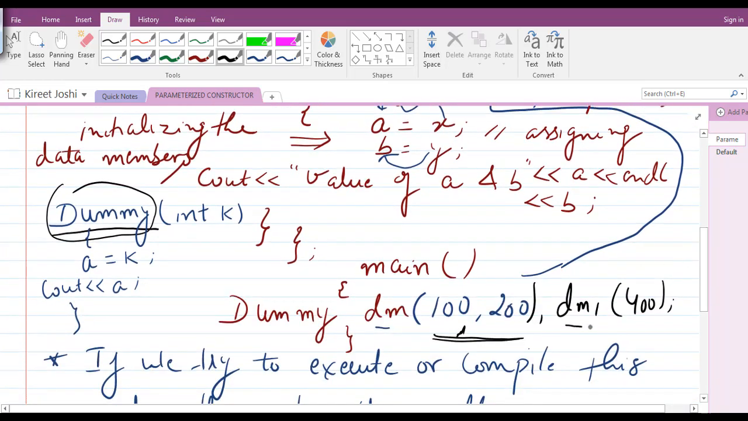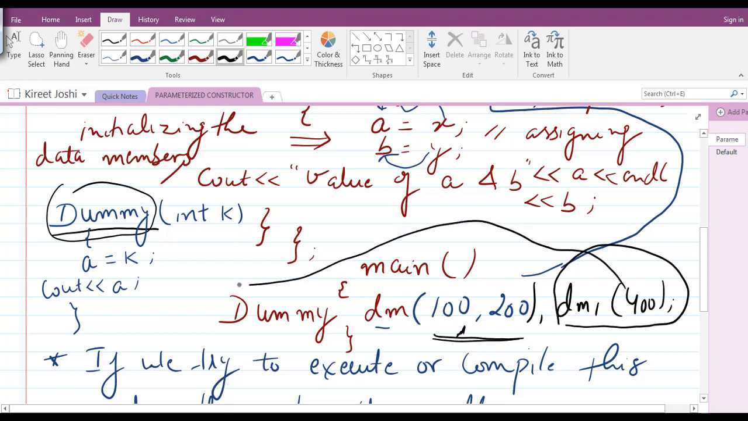Okay, and for this object called dm1, the compiler will bind this call to the second constructor, because this parameter 400 maps to the integer type, and there is also a single parameter. It will map this call to this particular function, and as a result the value of k will be transferred to a and we will get the expected output as 400. So after compiling and executing the code, the output will be 100 and 200 for the first constructor and 400 for the second constructor.